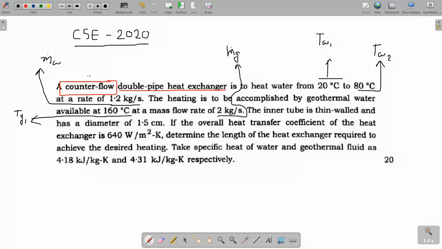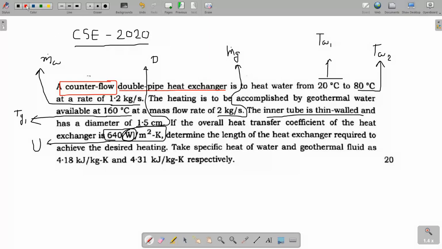This is the mass flow rate of geothermal water. The inner tube is thin walled. What is the meaning of thin walled? That means the conduction resistance due to the thickness of the pipe is neglected. The diameter is 1.5 centimeter. If the overall heat transfer coefficient of the heat exchanger is 640 watt per meter square Kelvin, please note down the unit is in watt, because units have very high importance in the exam.